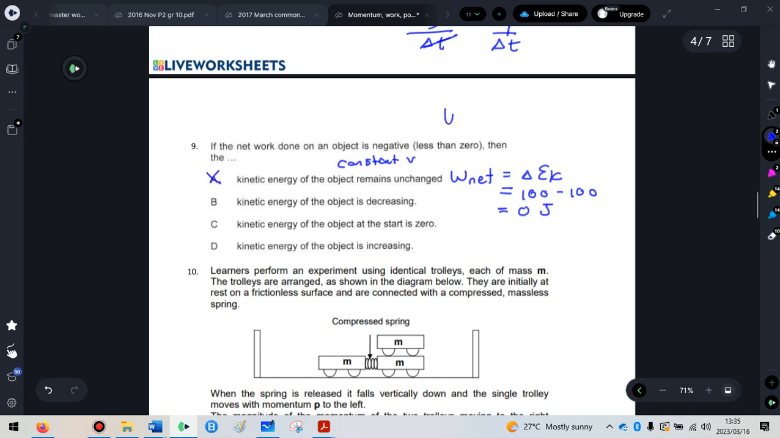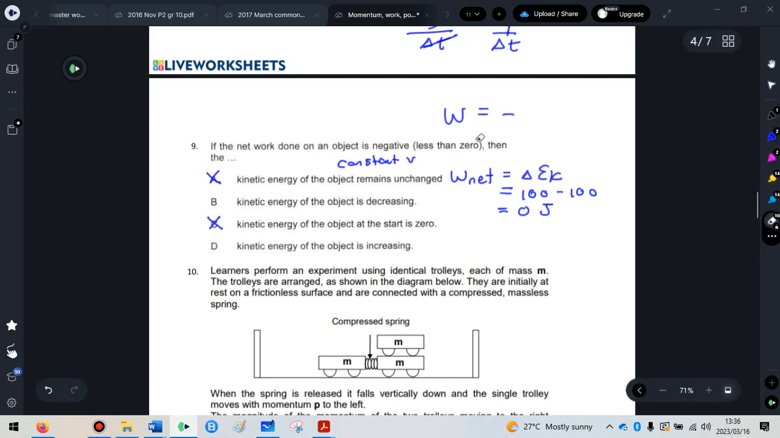They're asking, when do you have a negative sort of work? B, the kinetic energy is decreasing. C, kinetic energy of the object at the start is 0. In other words, it's released from rest, or it starts from 0. And D, the kinetic energy of the object is increasing. This C is not it, because just because something's kinetic energy is 0 doesn't really describe much to us. It doesn't say whether it's going to go faster or slower.